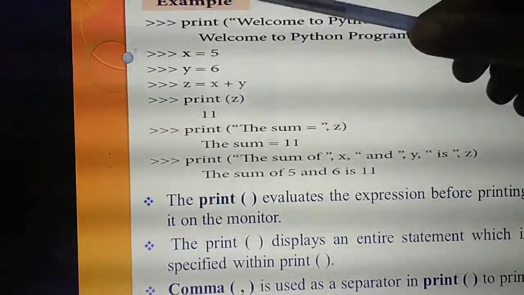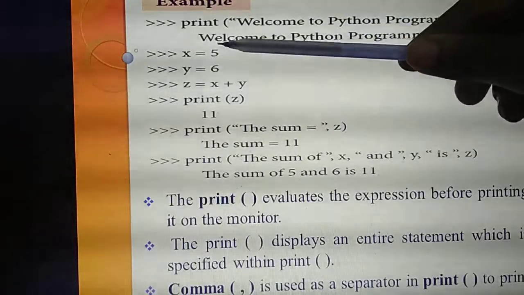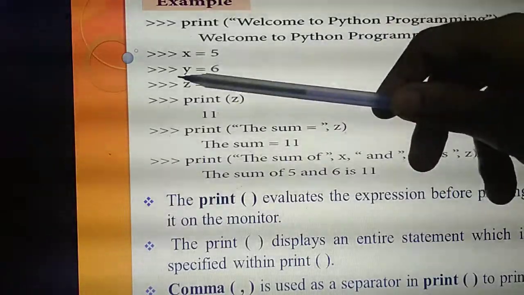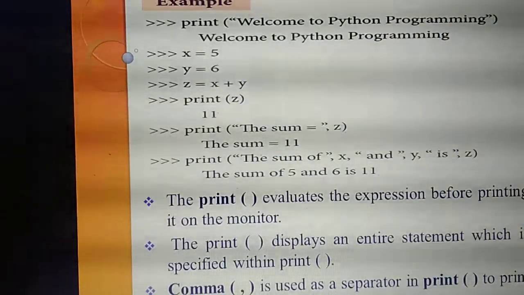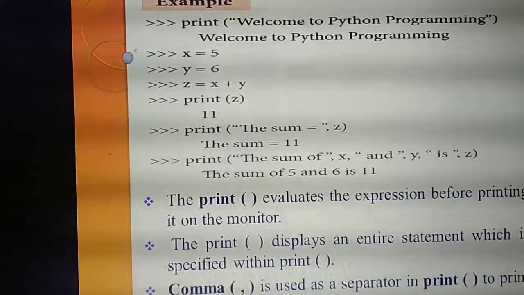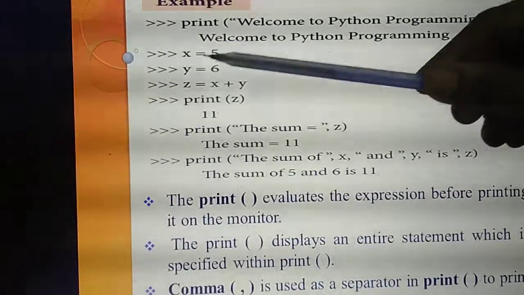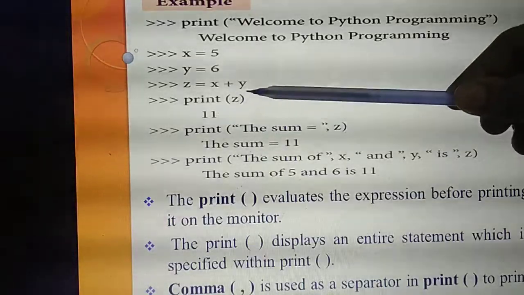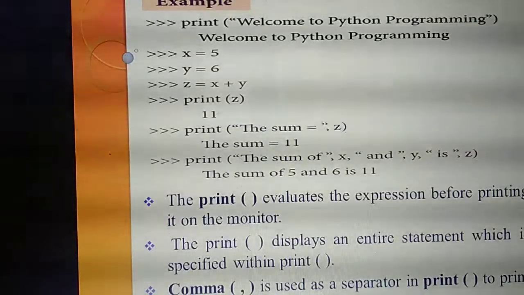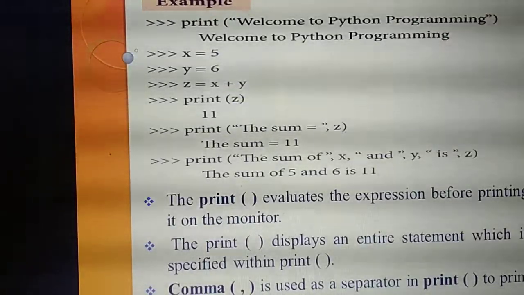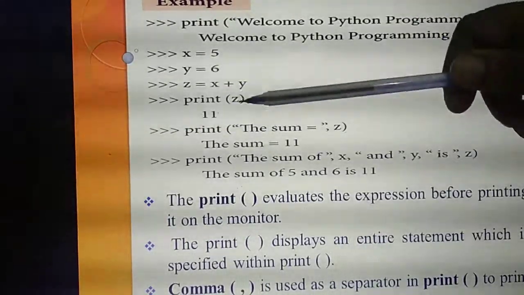Understand? So, I am going to add two variables called x and y. That means 5 plus 6. That answer I am storing in one variable called z. So, which variable do you need to print now? Z. Why? The result needs to be stored in variable z. So, what's the result you will get? I am giving print of z. What's the value of z now? 11. Understand? This is the second syntax.